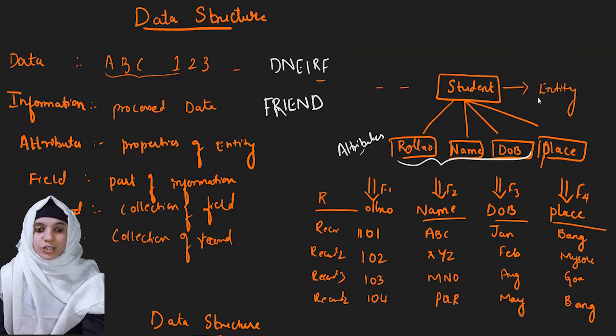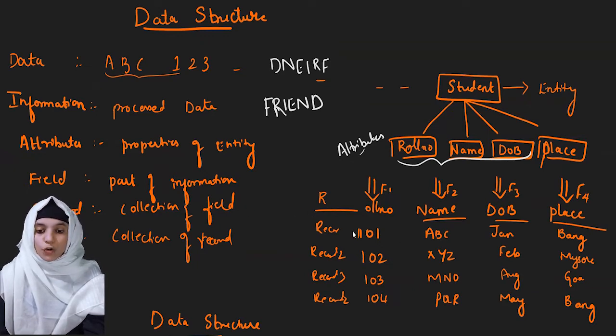We have entity. Entity is a real world object. The properties of an entity are termed attributes. In this example, roll number, name, date of birth and place are the attributes of the student entity. Now each part of an information is a field. So how many fields do we have? 1, 2, 3, 4, 5, 6, 7, 8, 9, 10, 11, 12, 13, 14, 15, 16 fields we have.